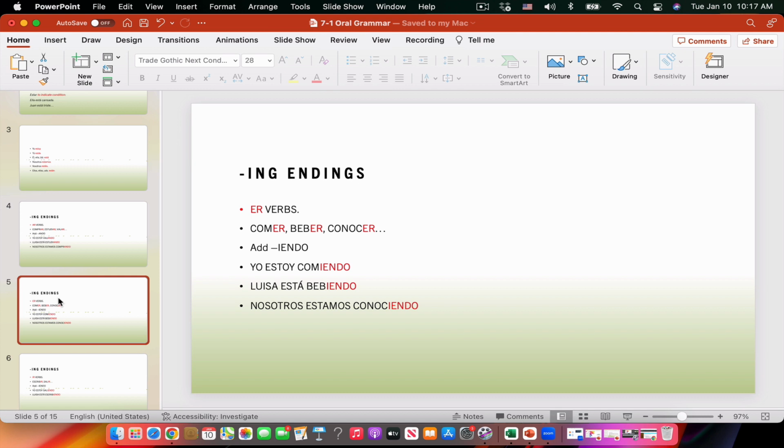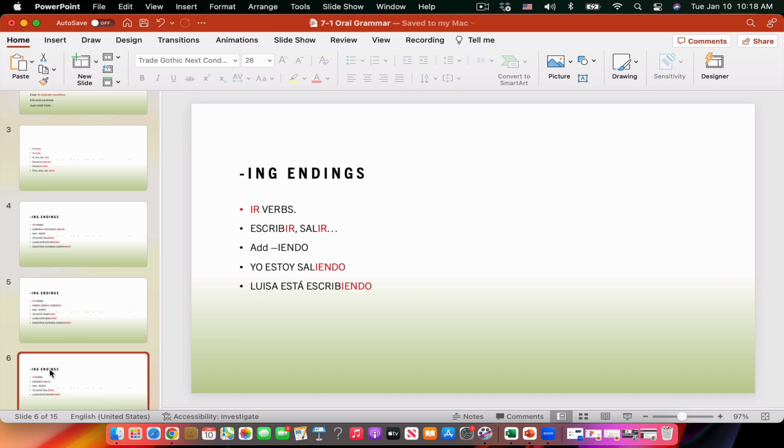So you say, yo estoy comiendo, I am eating. Luisa está bebiendo, Luisa is drinking. Nosotros estamos conociendo, we are knowing or meeting. Now, the third group, verbs ending with ir, for example, escribir or salir, the ending is also iendo. So for the second and the third group, the ending is the same. So you say, yo estoy saliendo, I am leaving, or you say, Luisa está escribiendo, she is writing. Okay? So remember, these are the endings for ing endings in Spanish.